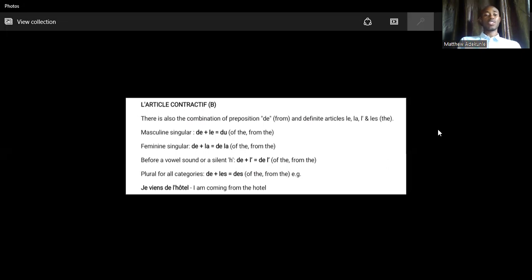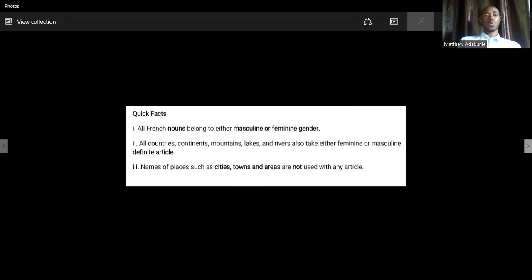Then we have an example there, je viens de l'hôtel. I am coming from the hotel, je viens de l'hôtel. All right, we have some other ones. Now, I gave you these quick facts. One, I said that all French nouns belong to either masculine or feminine gender. Just as I stressed enough in the first tip, it is compulsory. Every noun in French has a gender, either masculine or feminine.